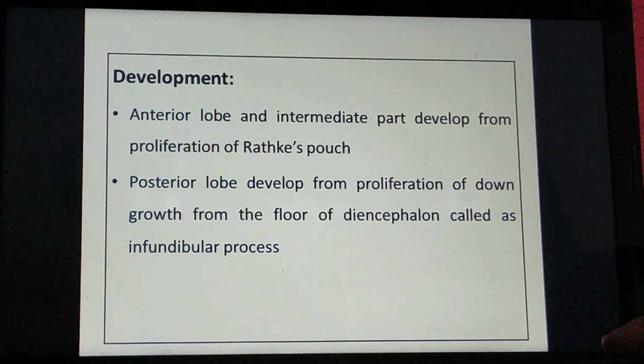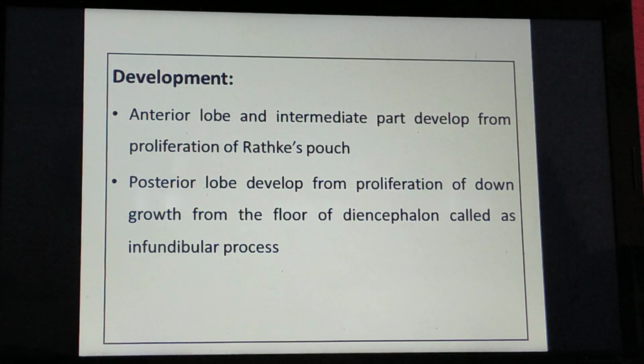Now next is its development. As I told you, there are two parts of the pituitary. One is the anterior lobe, the other is the posterior lobe, and in the middle there is the intermediate part. The anterior lobe and the intermediate part develop from proliferation of Rathke's pouch. The posterior lobe develops from the proliferation of a downgrowth, an evagination from the floor of the diencephalon, which is called the infundibular process.